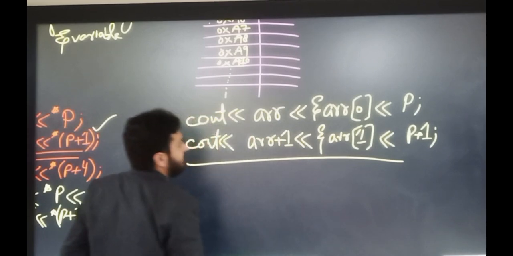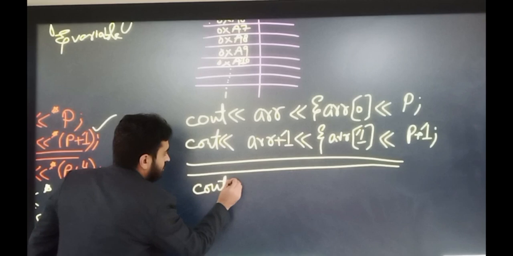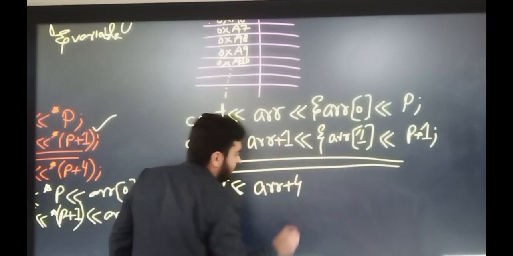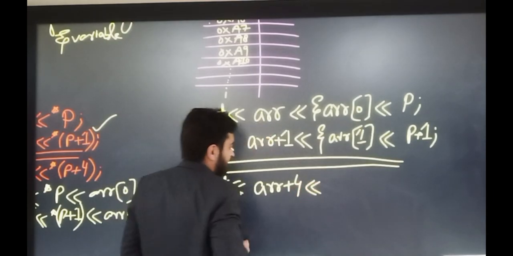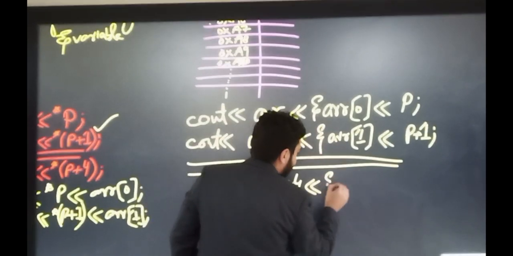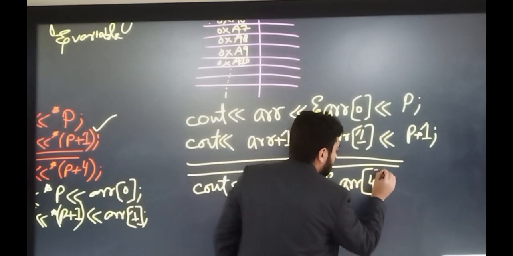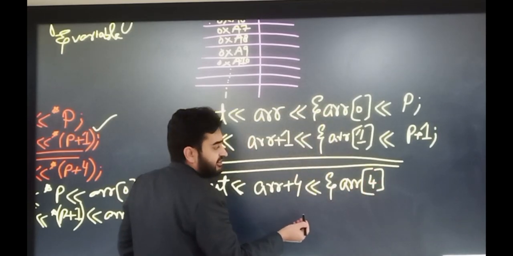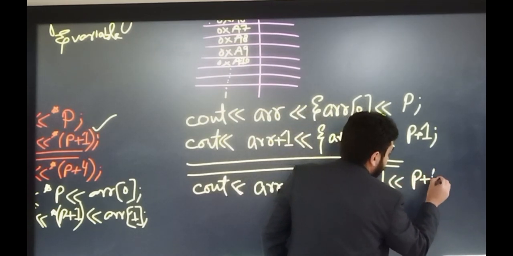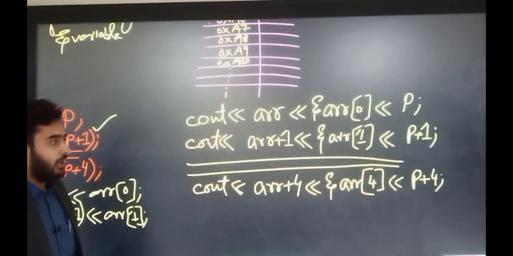Similarly for the third element, for the fourth element, and for the fifth element, we can write down ARR plus 4. This will print out the address of the last element in the array, and the reference operator using the name of the array with index number 4 will give us the address of the last element, and p plus 4, which is the last index of the array.